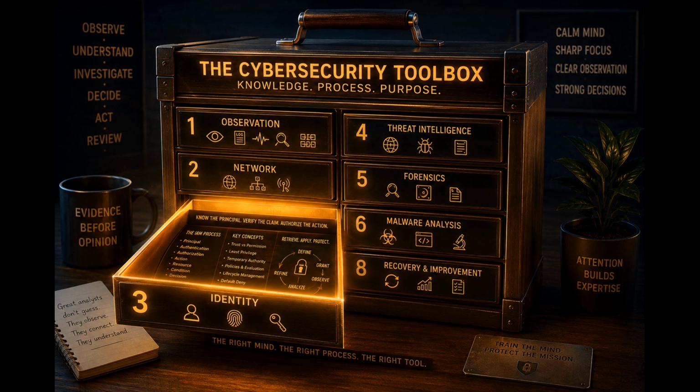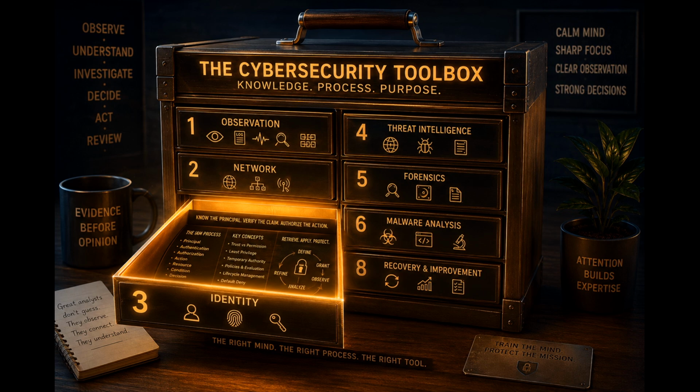This is disciplined thinking. Now, retrieve the complete model. Who is making the request? The principal. Who verifies identity? Authentication. Who determines authority? Authorization. What defines every request? Principal. Action. Resource. Conditions. What is least privilege? Only the authority required to perform the task. No more. No longer than necessary.